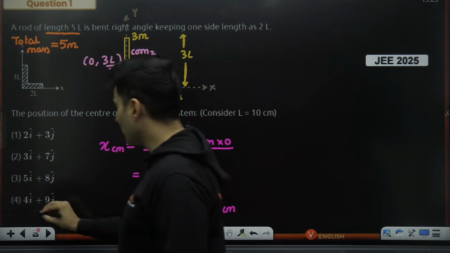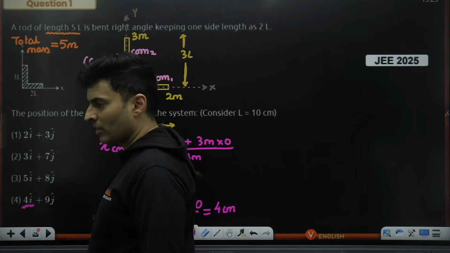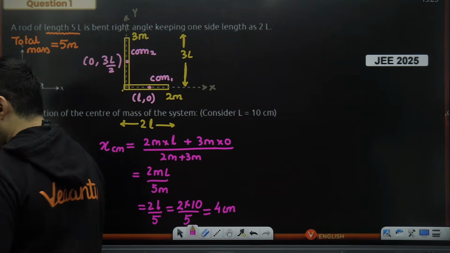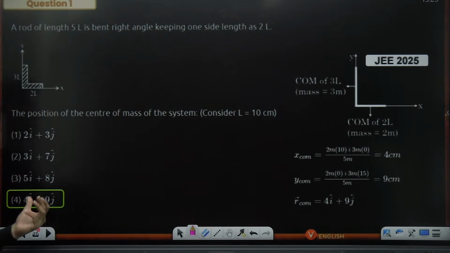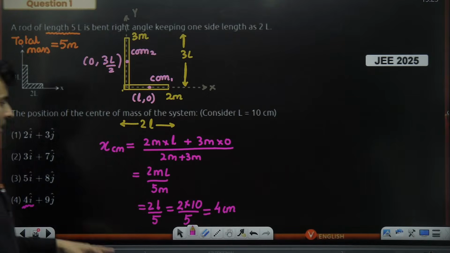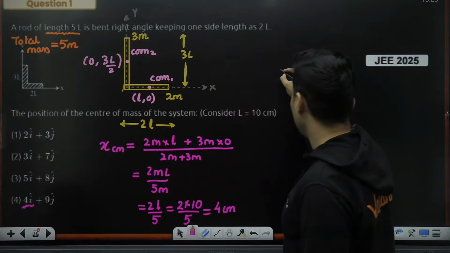So 4 centimeters I can see only in this particular option. I should directly mark it as the fourth option. Then you can see it is right over here. You don't have to waste your time finding the y coordinate, but if you do waste your time, this is how you will waste it.